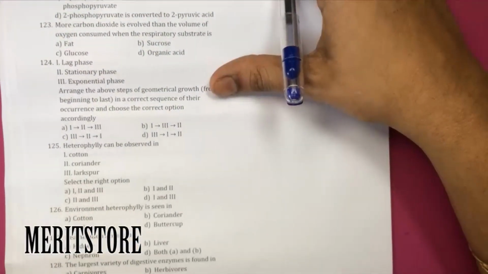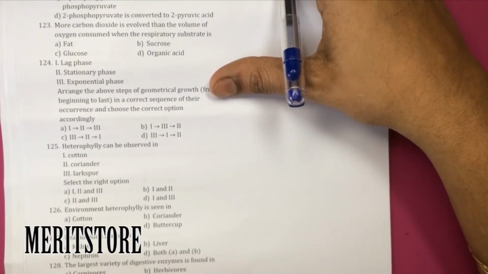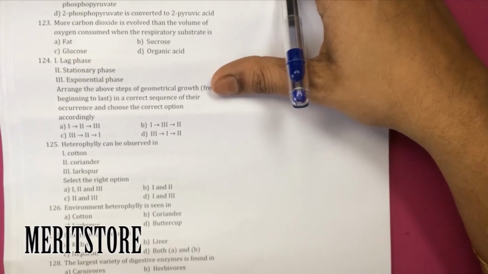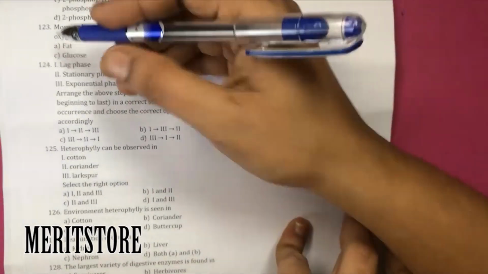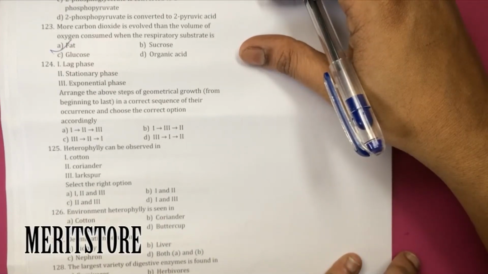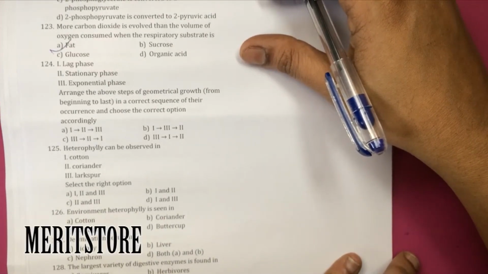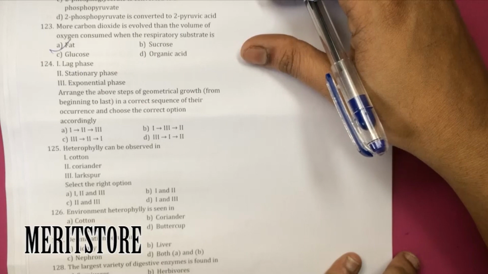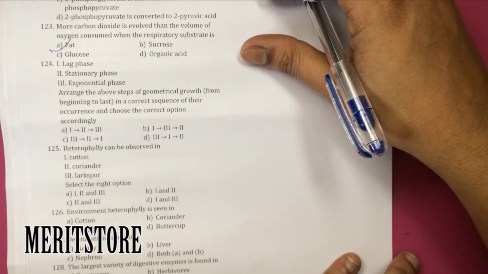More carbon dioxide is evolved than the volume of oxygen consumed when the respiratory substrate is organic acid, because organic acid evolves more carbon dioxide than the volume of oxygen consumed when broken down as a respiratory substrate under aerobic condition, that is RQ is more than unity.